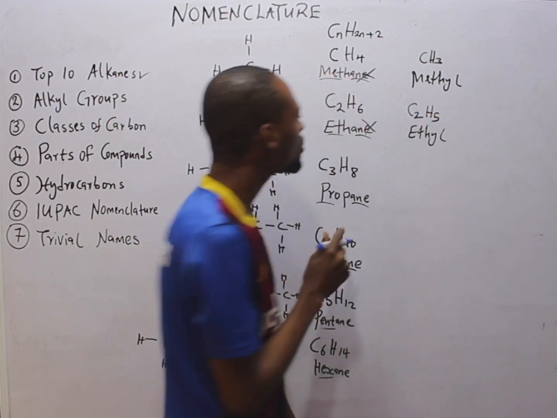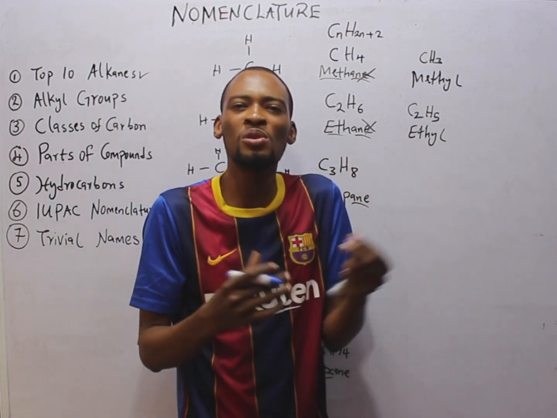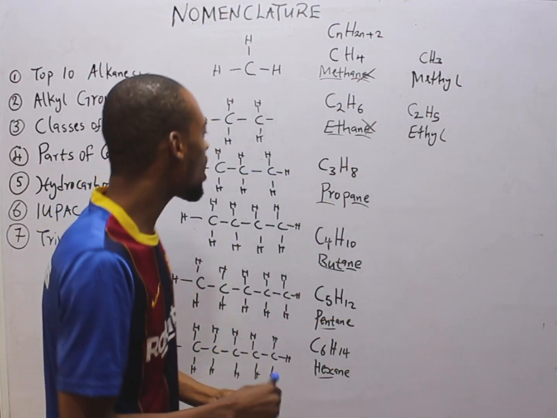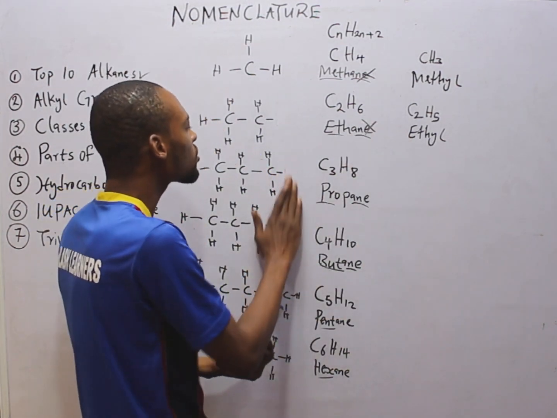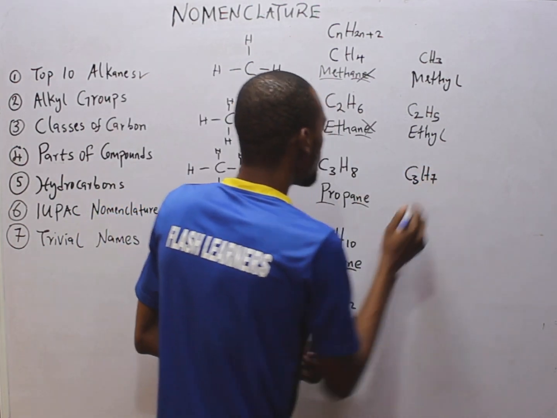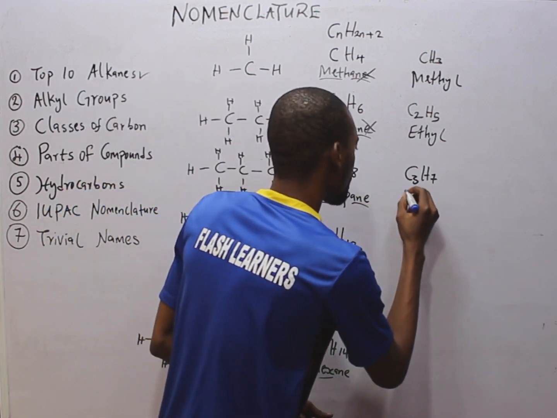C2H5. Take note of something. Instead of the ANE, we replace it with YL to show that it has lost one hydrogen. It becomes ethyl. Now, this is propane. If it loses one hydrogen, it becomes C3H7. No longer qualified to be called propane, it becomes propyl.